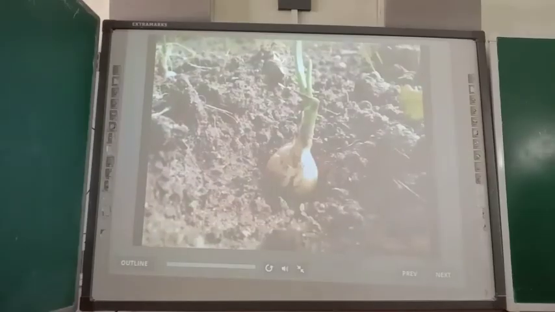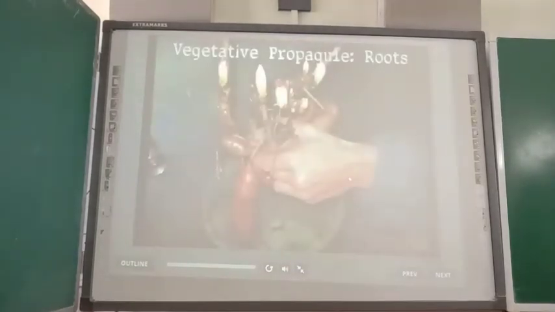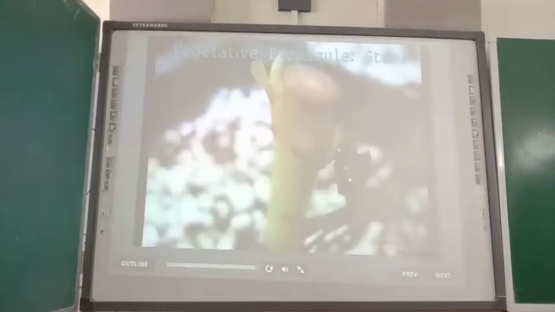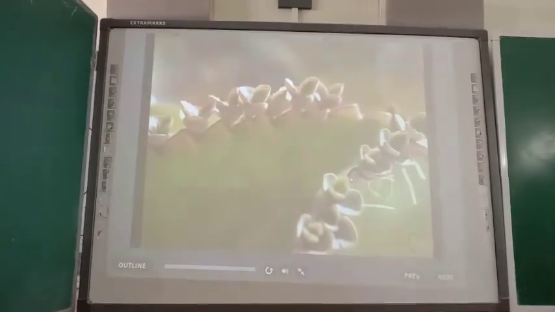Vegetative propagation or clonal propagation is a form of asexual reproduction in plants. The vegetative parts or structures of a plant, such as root, stems, and leaves, which give rise to an independent plant, are called vegetative propagules.